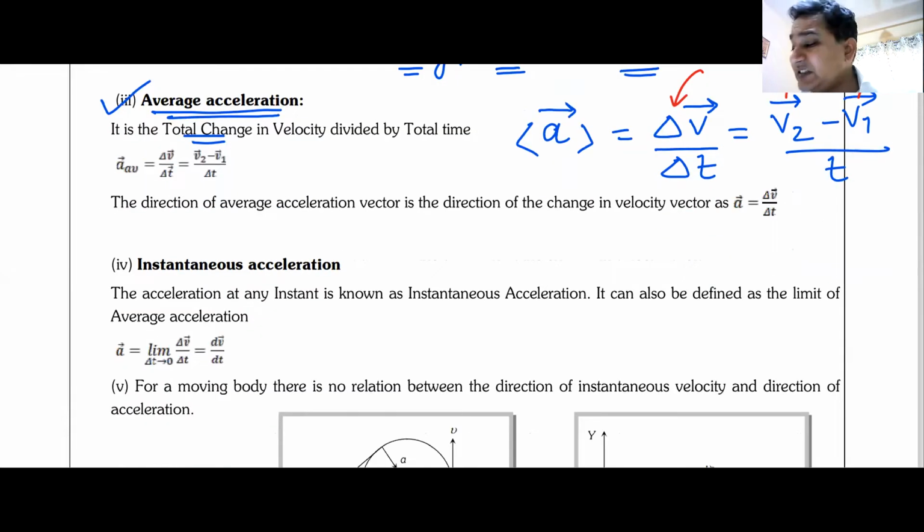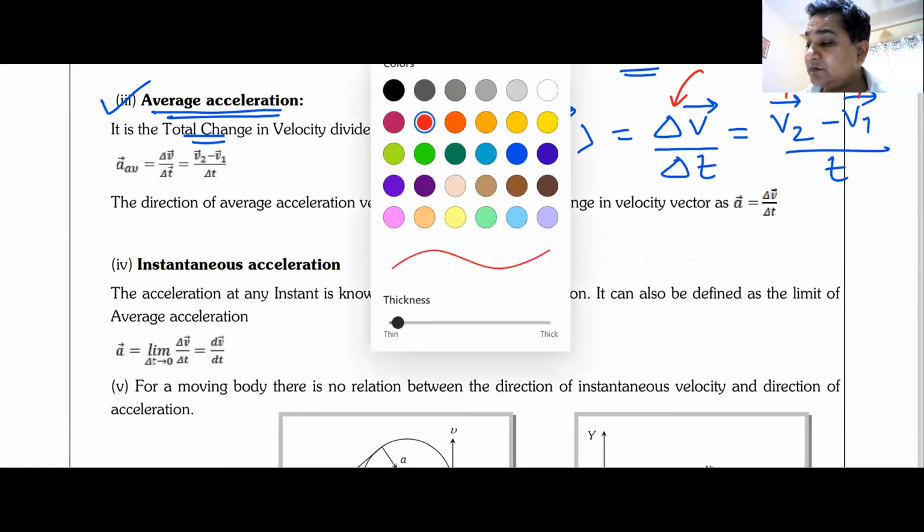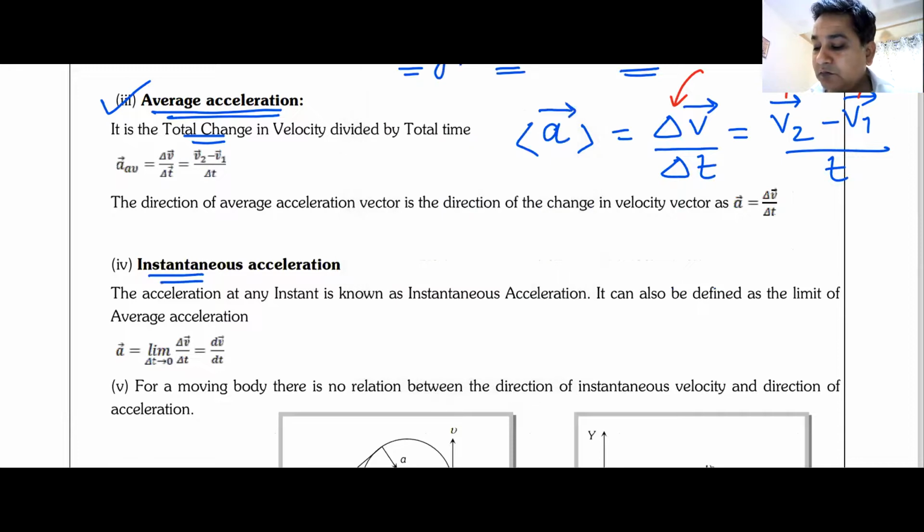What will be the last type of acceleration? It will be known as instantaneous acceleration. And what do you mean by instantaneous acceleration?